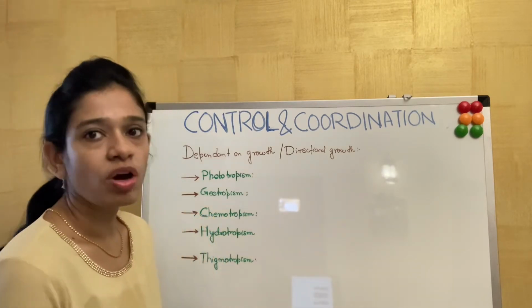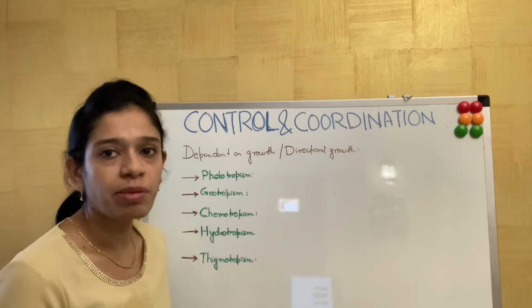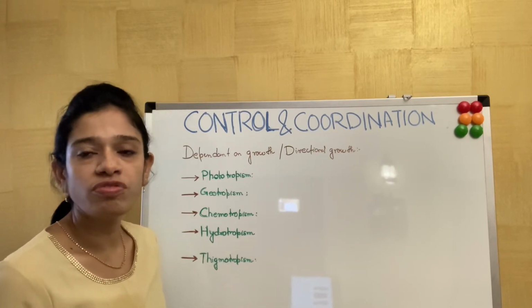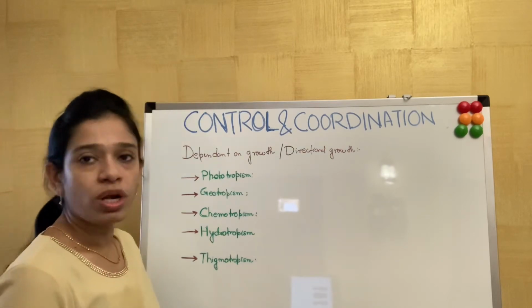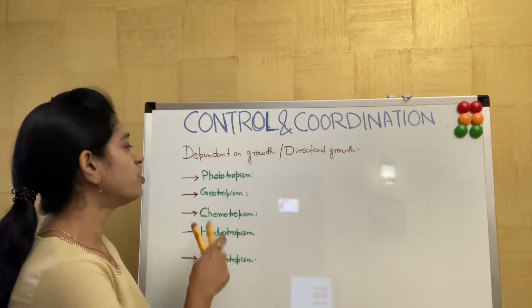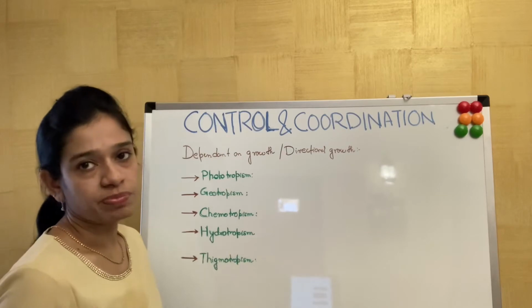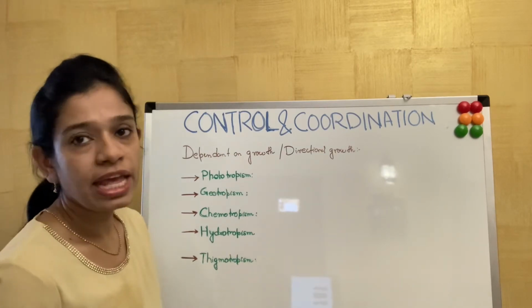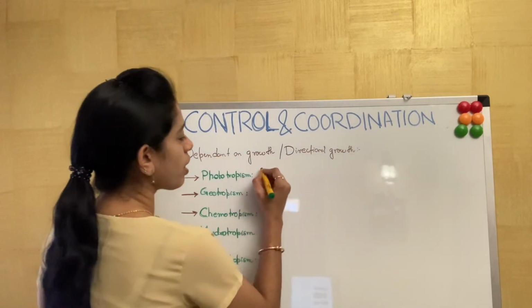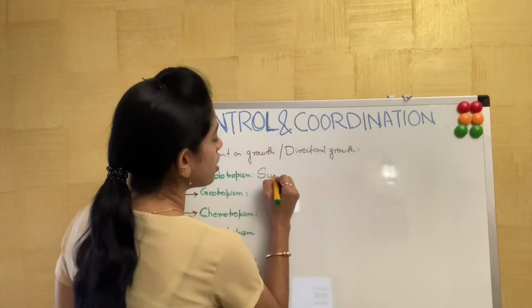Now there can be different types of stimulus which the plants receive, or which the plants can understand. Now what are the stimuli? First stimulus can be phototropism. When it is phototropism, what do we understand? It is the stimulus of sunlight.